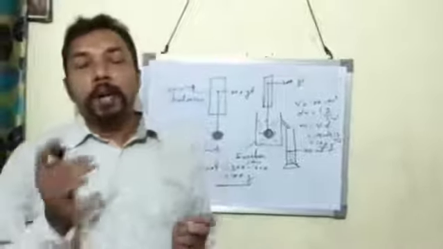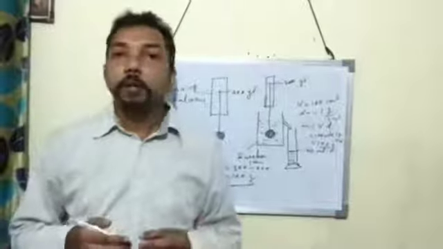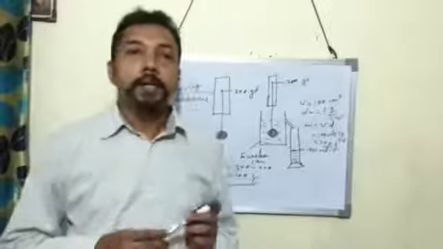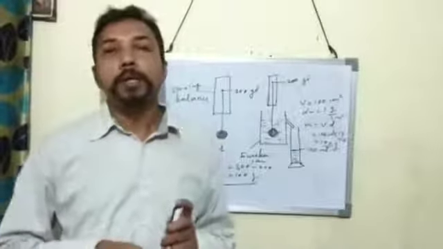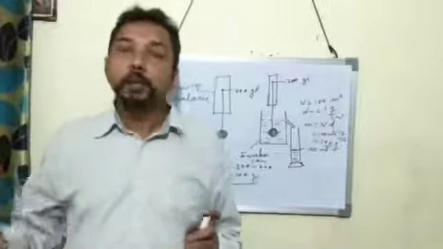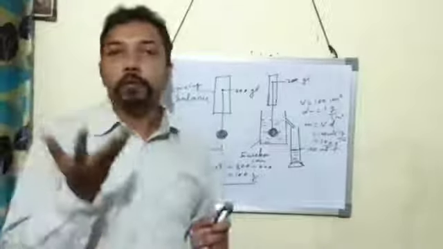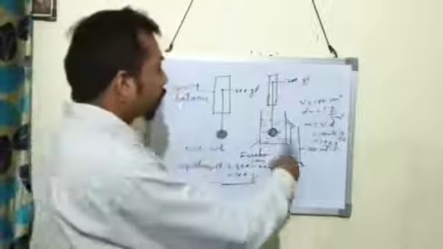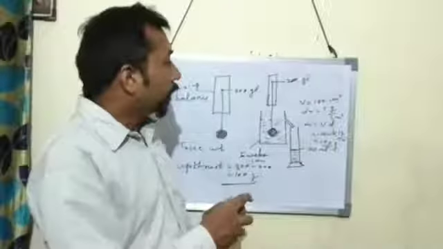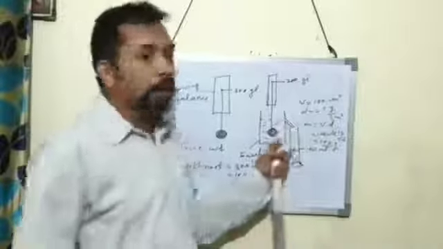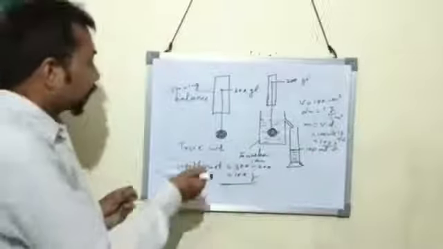So this is Archimedes principle. Archimedes principle states that when a body is submerged partially or completely in a liquid, the liquid exerts an upthrust or buoyant force which is equal to the weight of the liquid displaced by the body.